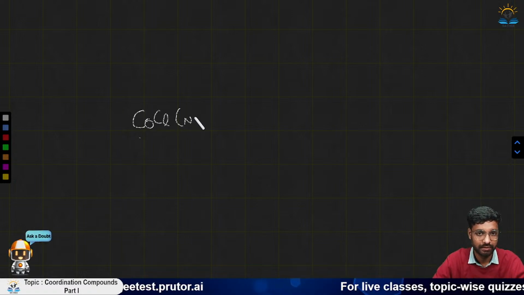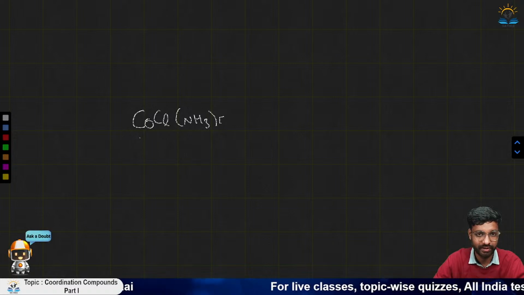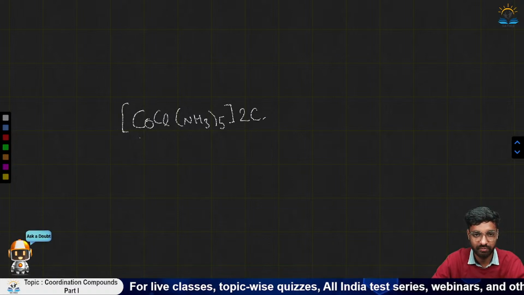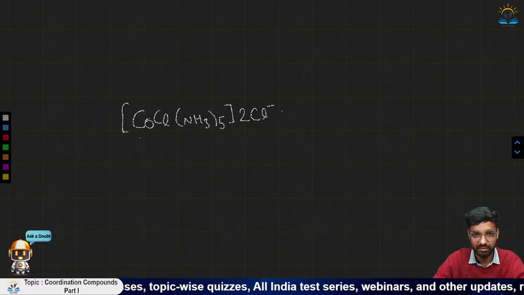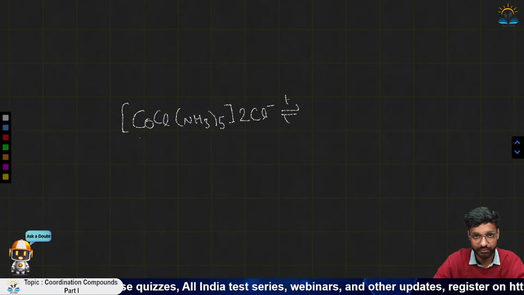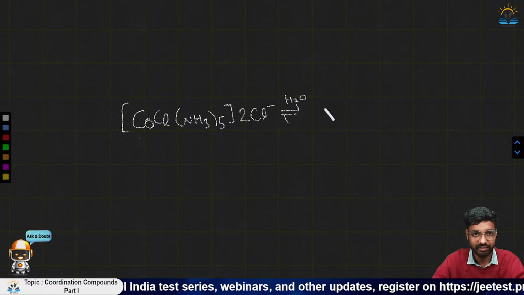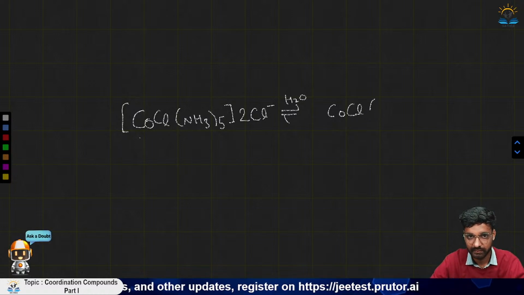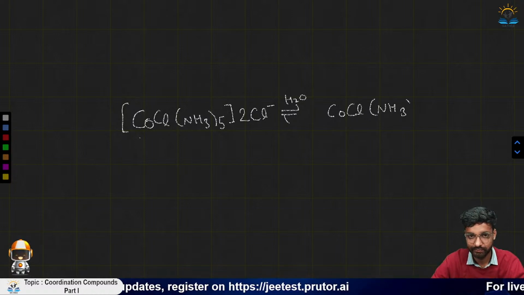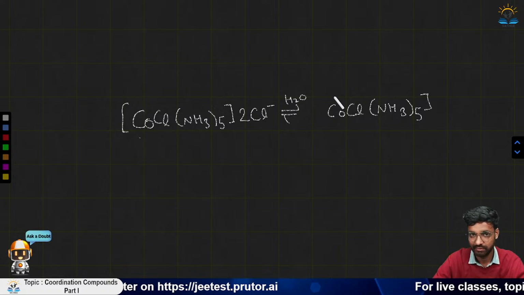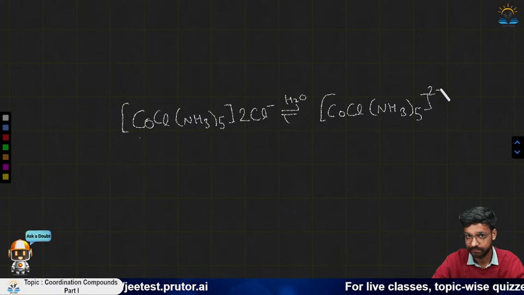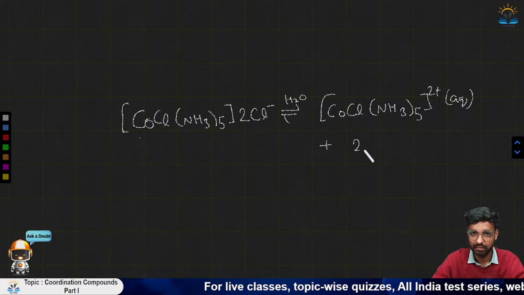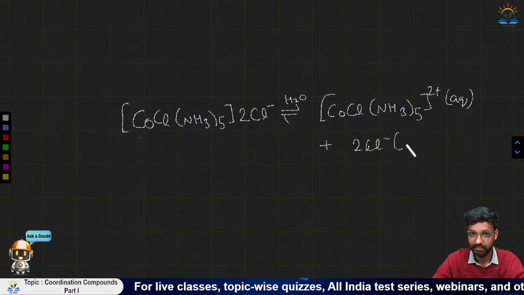[Co(NH3)5Cl]Cl2, then we have 2Cl minus. So if we dissolve this in water, H2O, then it will give [Co(NH3)5Cl]2+ and 2Cl minus.